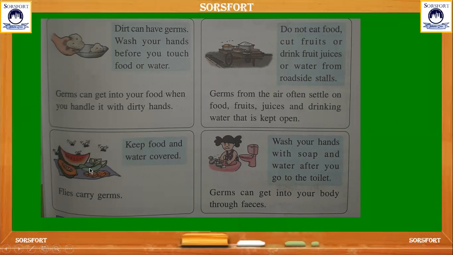So we should cover our food in our home or any other places with any container or plate, so as to avoid the spreading of diseases. And we should often wash our hands with soap and water, and after using the toilet also. Germs can get into our body through feces, even when we go to the toilet, often germs spread to our body.